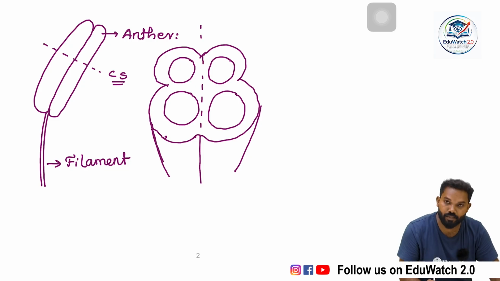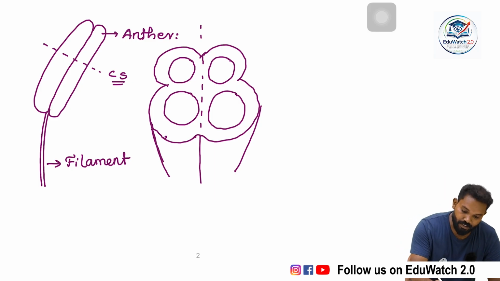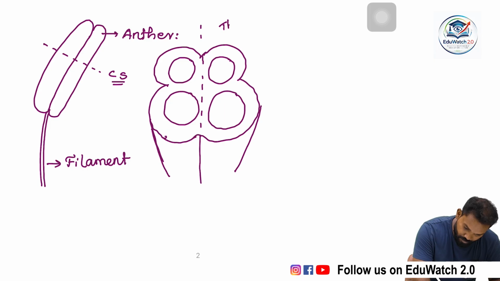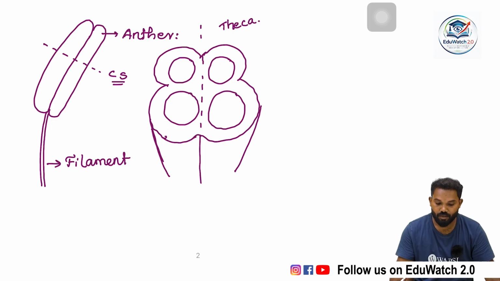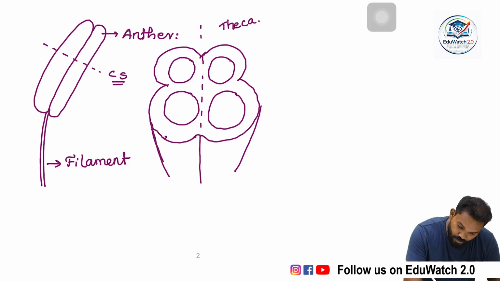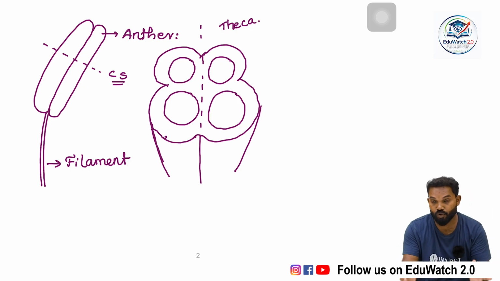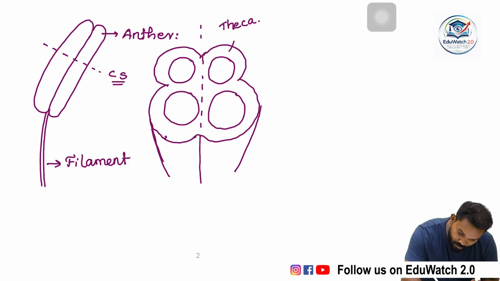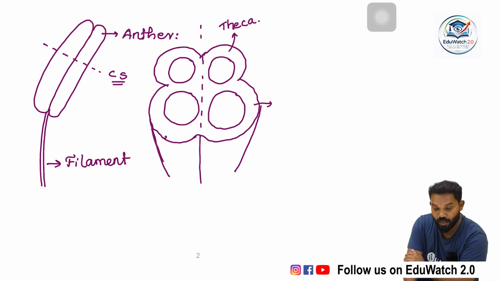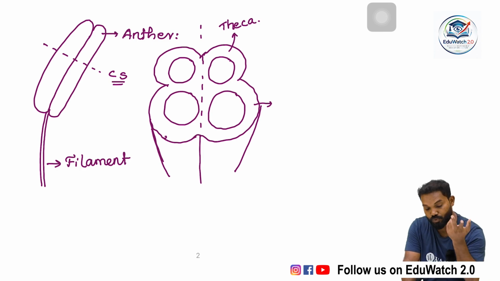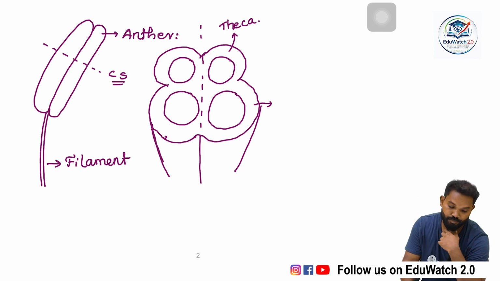It has two parts, and each part is considered a theca. There are two lobes, bilobed. This one is a theca, this one is also a theca. Each anther has two lobes, and each lobe has two theca.